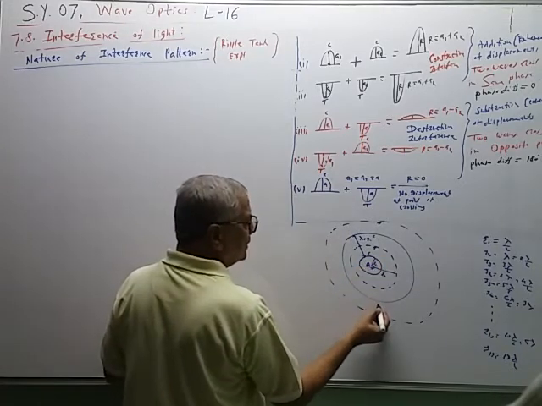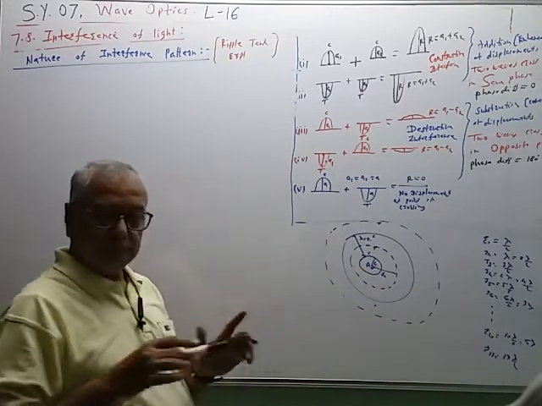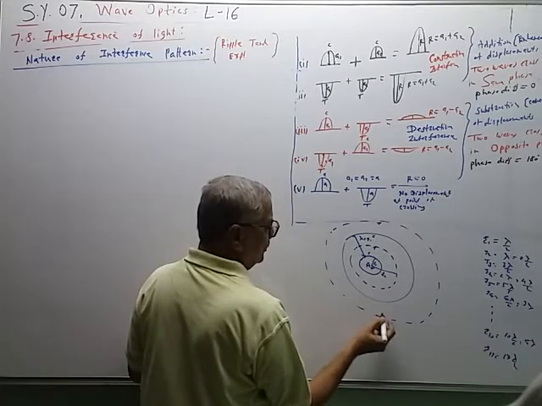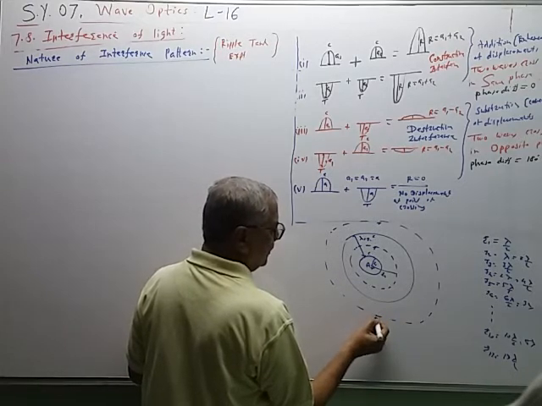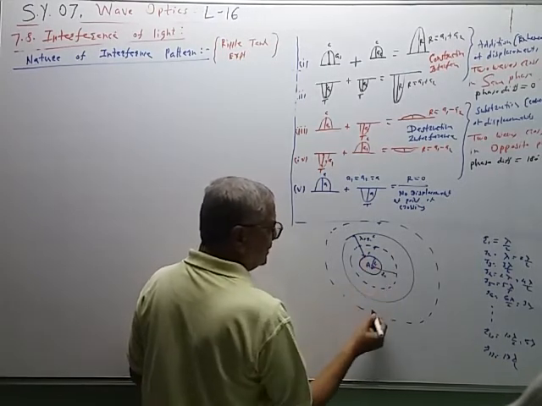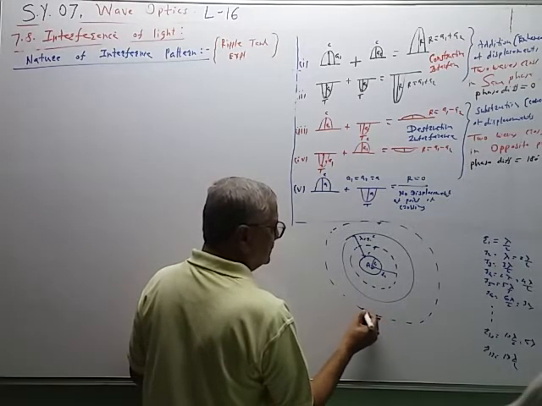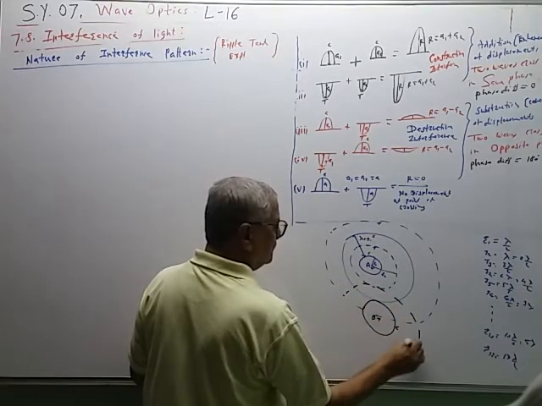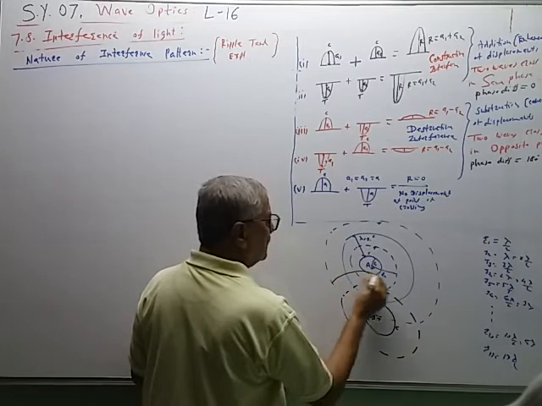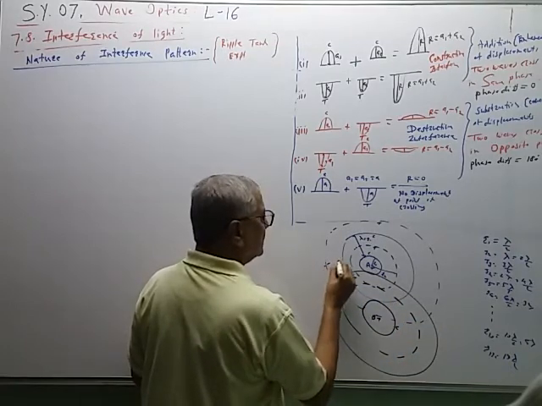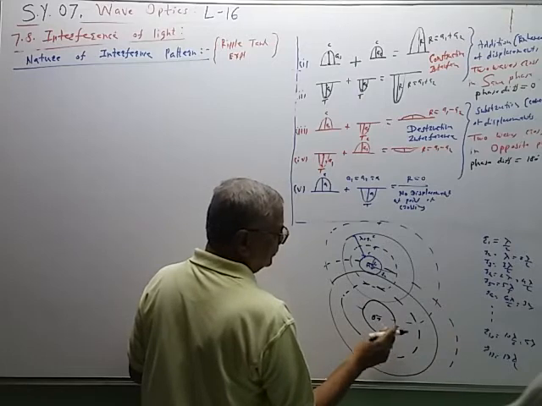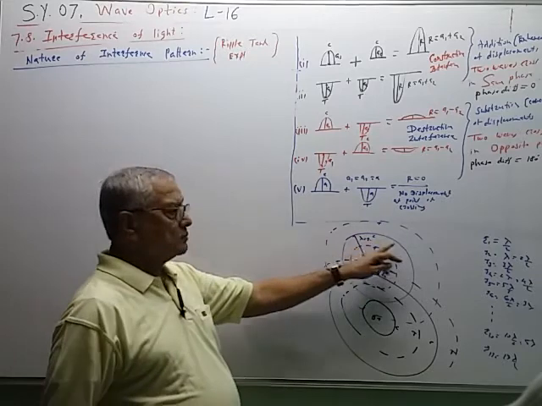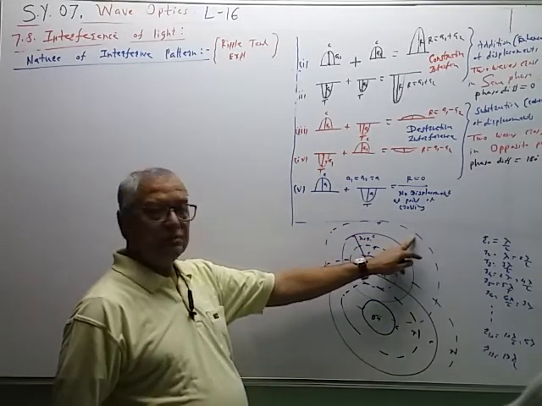Now, near the point A there is a point B, where again a stone is dropped. From this point B, again this type of circles are produced. This is the position of trough. This is the next circle, the position of crest. This is the next circle, and the next circle. Alternate crest and trough. So solid circles represent circles of crest and dotted circles represent circles of trough.